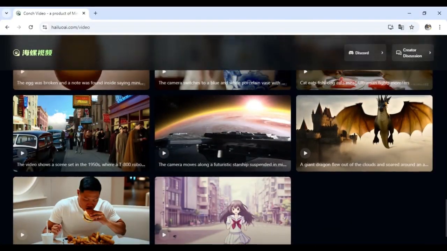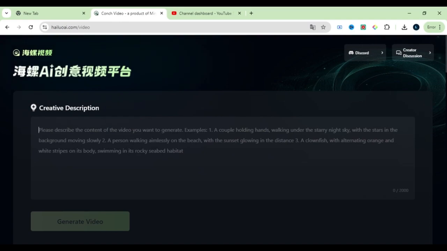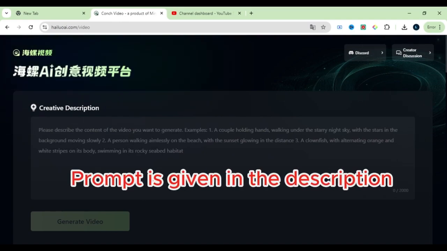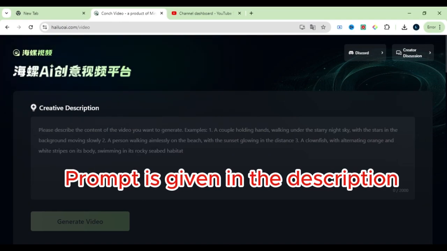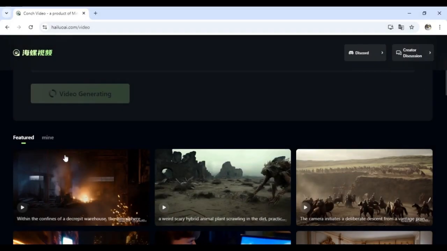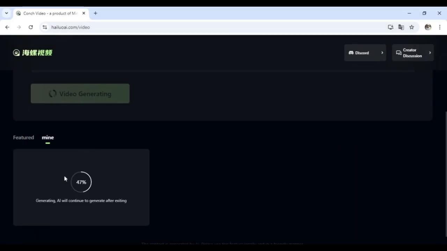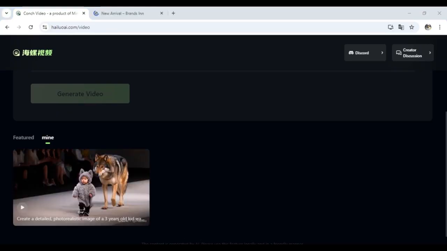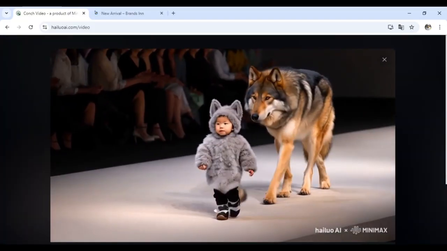Now, how can you generate free text to video from here? For this, you must have a good prompt. Let's enter a prompt and click on Generate Video. Now our video has started generating. This tool is very fast, like Kling AI generates a video in 1 day, and Hotshot AI also takes up to 2 days. In Runway ML the credits get over, so this new tool is the best for you right now. Our first video is ready and you can see its results.